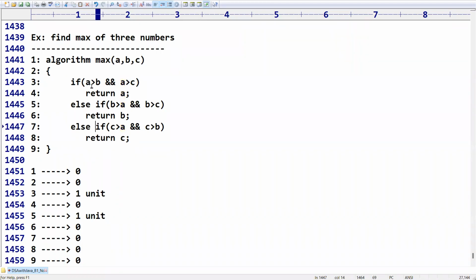So already we have three numbers. Whether the first number is big or not, we verified with this condition. If not, whether the second number is big or not, we verified with this condition. If the first one failed and the second one failed, ultimately the third one is the win. Then what is the need for checking the condition? Clear? Okay, sir, got it.